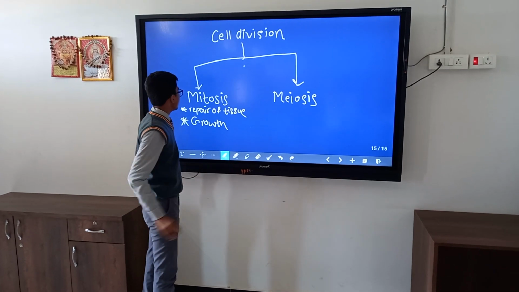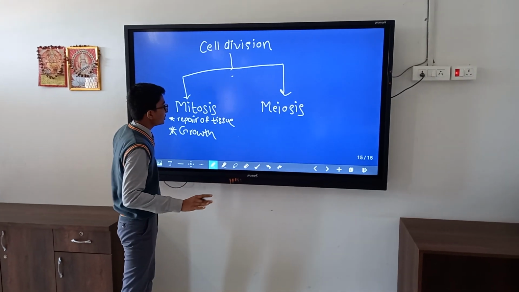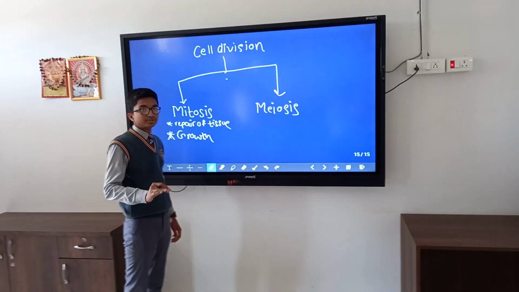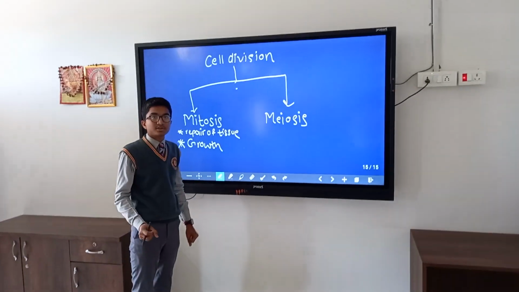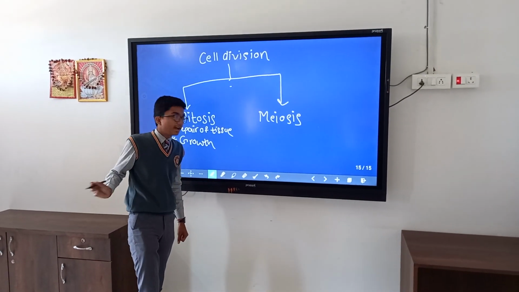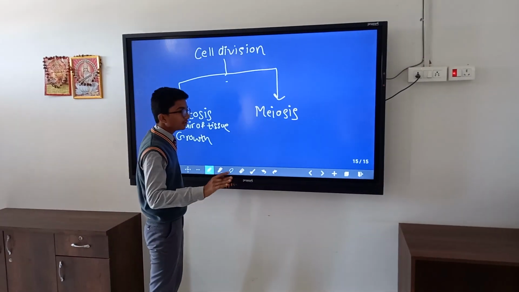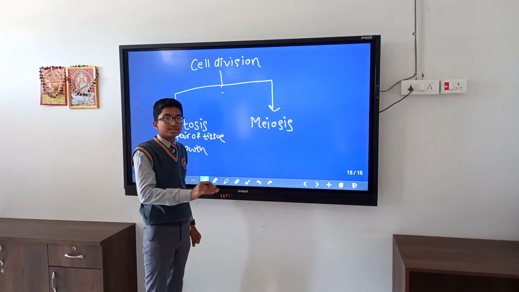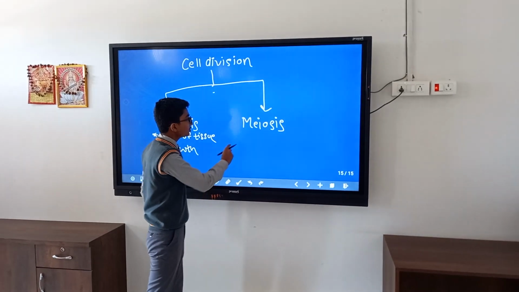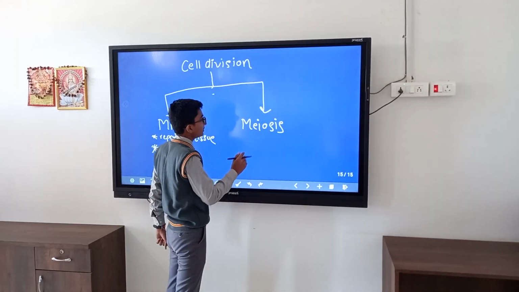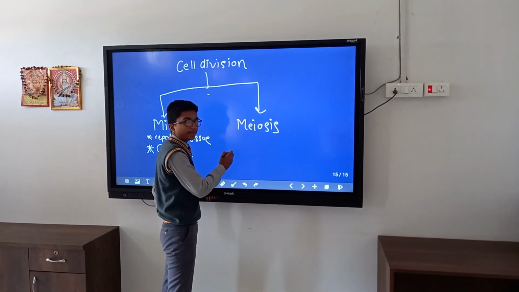And meiosis. So what is meiosis? Meiosis is a reductional division. Why is it called reductional division? Because in meiosis, the parent cell divides into two daughter cells, and each daughter cell has half the number of chromosomes of the parent cell. That's why this is called reductional division. Meiosis helps in the formation of gametes.